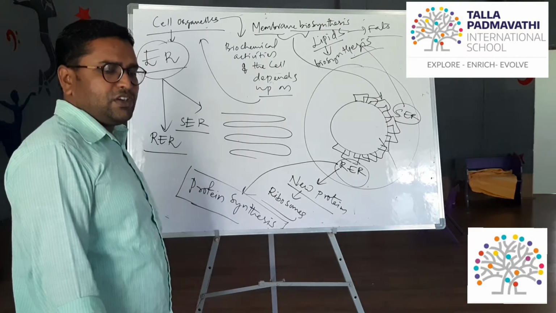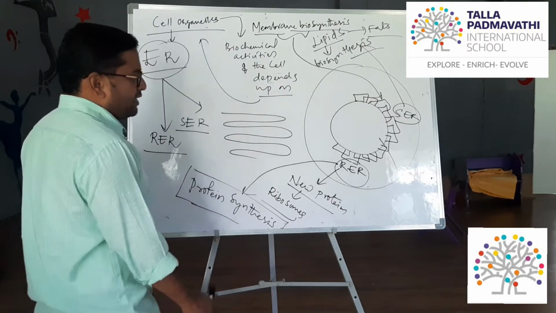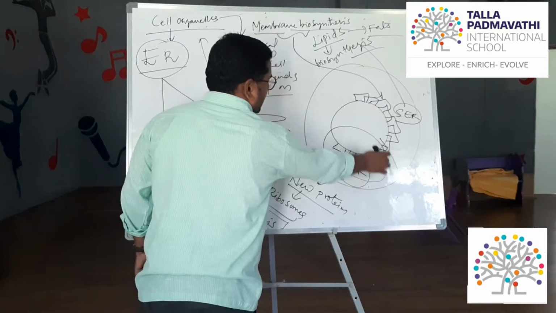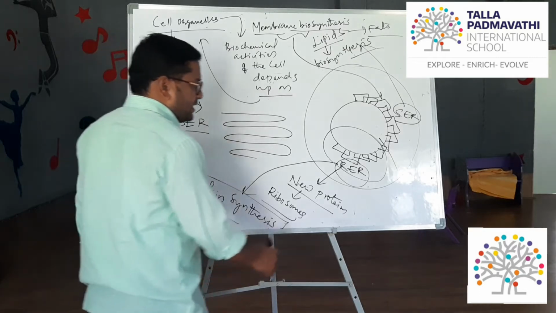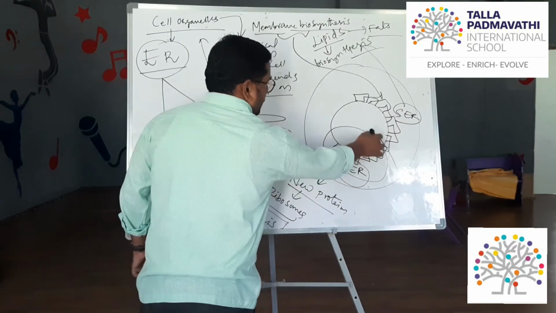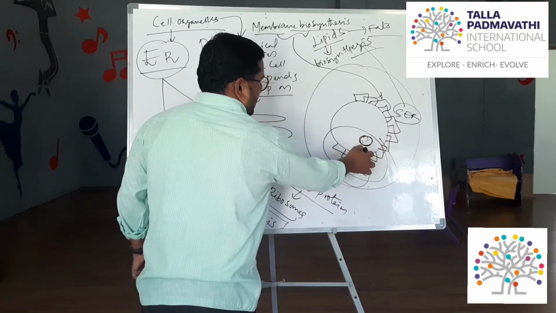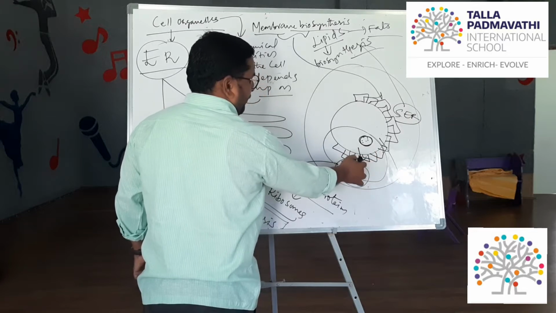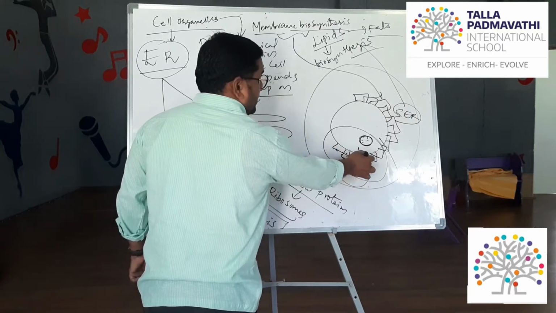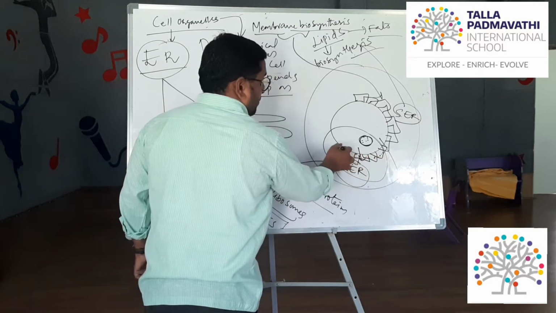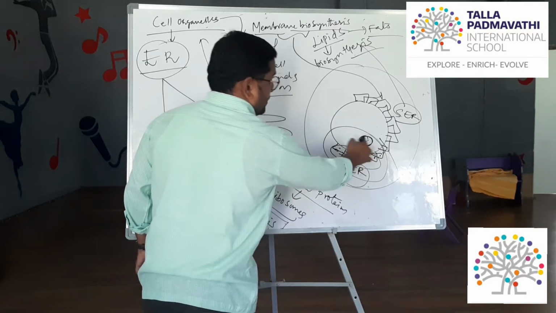Why is some part of the surface of the endoplasmic reticulum rough? The proteins produced from the nucleus reach the surface of the rough endoplasmic reticulum and locate on its surface, and the surface becomes rough.